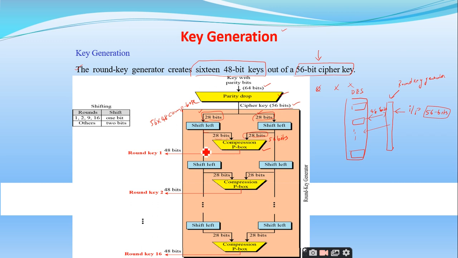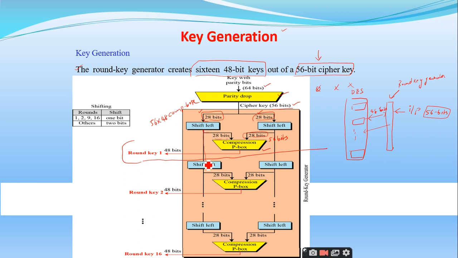Yes, sir. And see here, this will generate the corresponding 48 bits for the round key up to here. And if you observe the second round of key generation, the same 28 bits from the cipher key are taken as the input, right? The same 56 bits which are left shifted. This is very important.